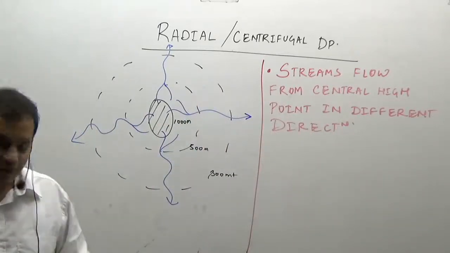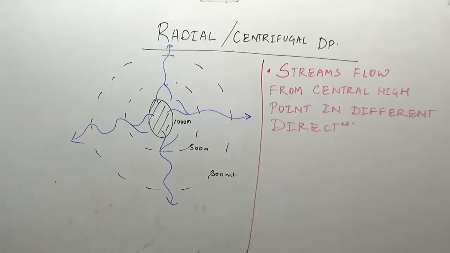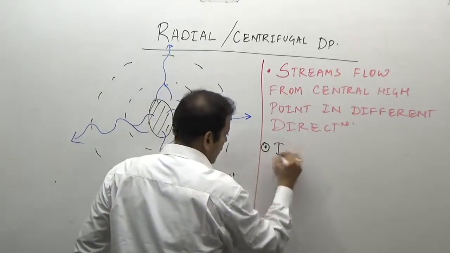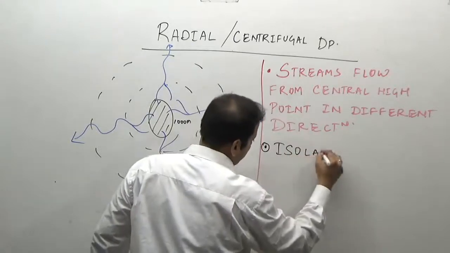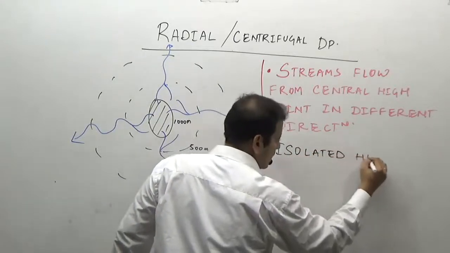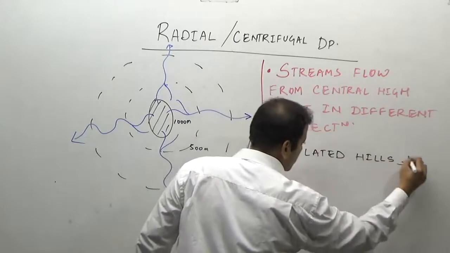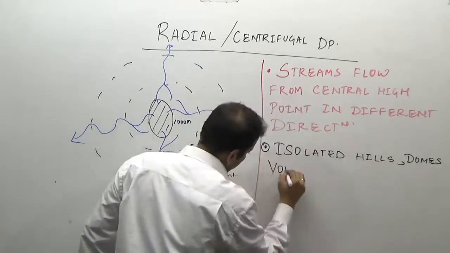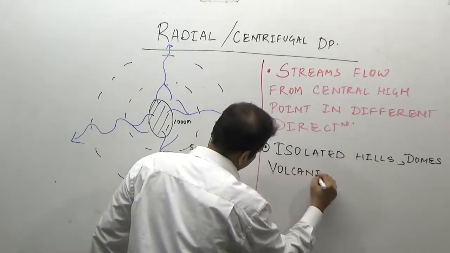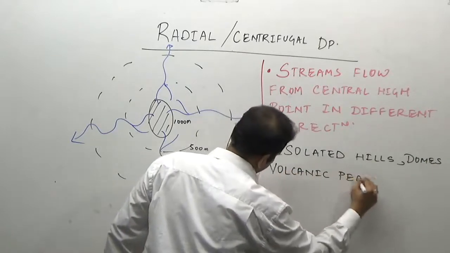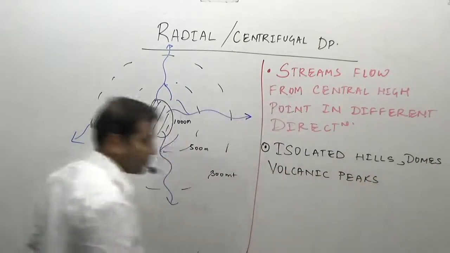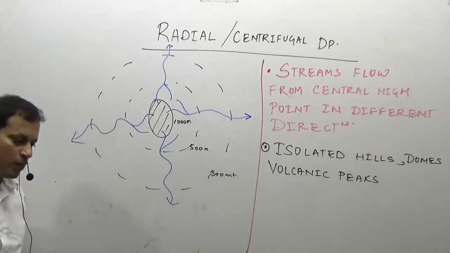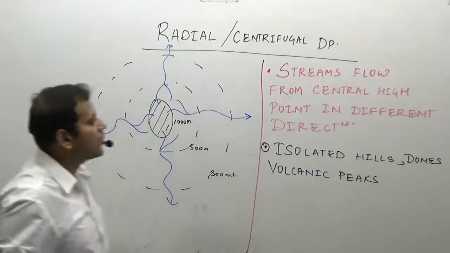Where does it develop? It develops in the areas of mountains, isolated hills, single hill, domes, volcanic peaks, volcanic cones, etc.